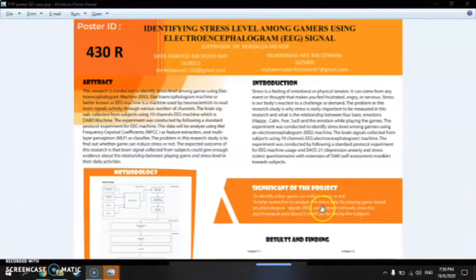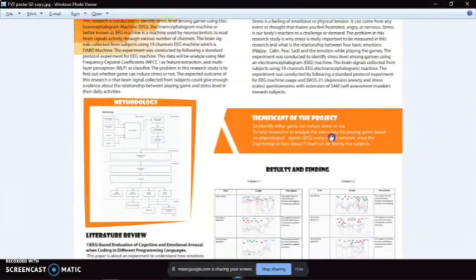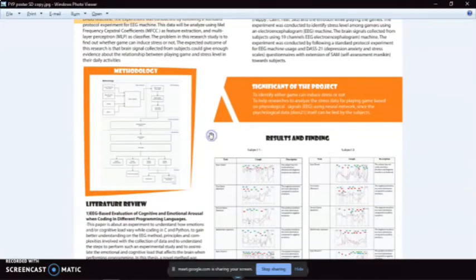So, the significance of the project. Why are we doing this, and how is it going to help anyone else or ourselves? So the first one, we wanted to identify whether games can induce stress or not. We want to see whether we are affected when we are playing games. Are we in a normal state? Is there something that happens to us during playing games? We are going to know that.